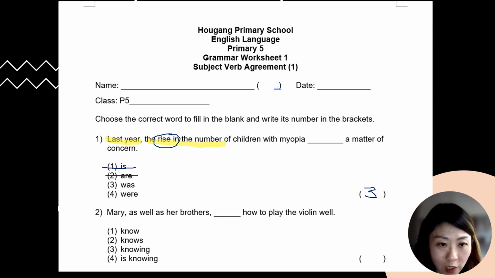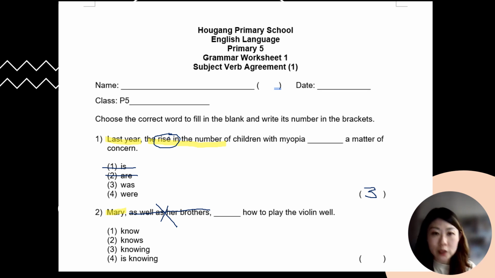For question number 2, Mary as well as her brothers blank how to play the violin well. For question number 2, you will have to highlight definitely Mary, this subject over here. For this question, we are only looking at Mary. We do not look at as well as her brothers, and we actually call this extra information that we don't need to identify Mary. So I'm going to use my blue pen, and I'm going to cancel this away, and I will just write extra information above as well as her brothers.